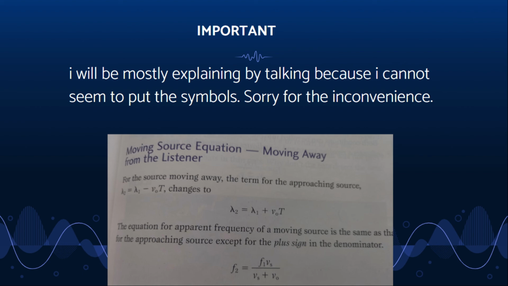To find the frequency of wavelength 2, we reshape the universal wave equation, so it is v equals wavelength times f, to f2 equals v divided by wavelength 2.